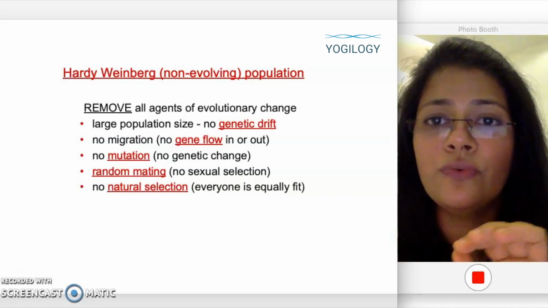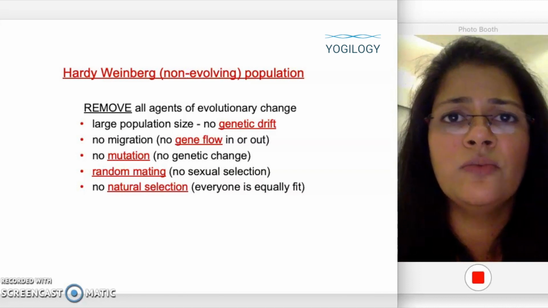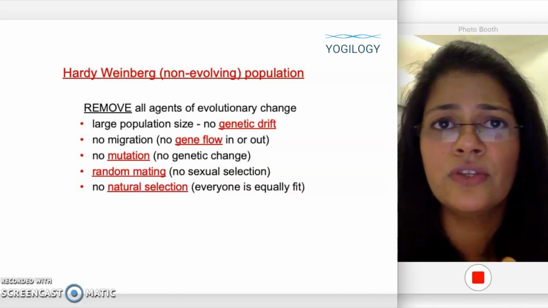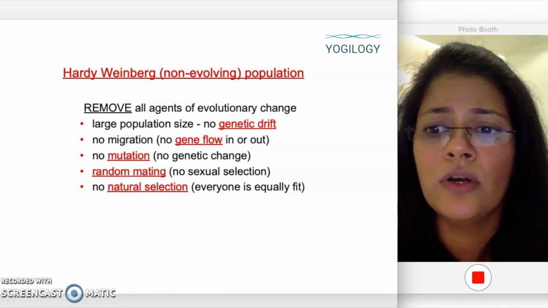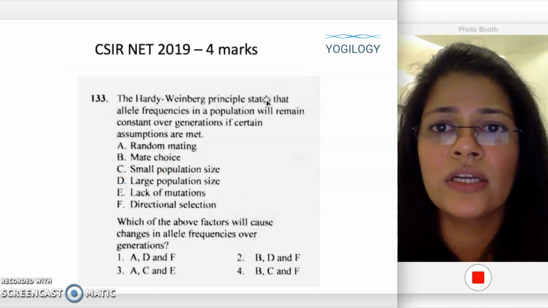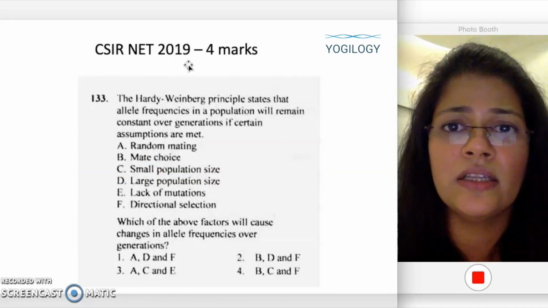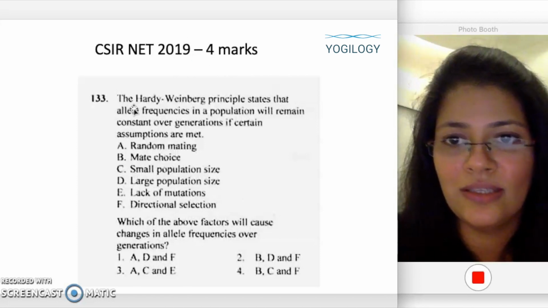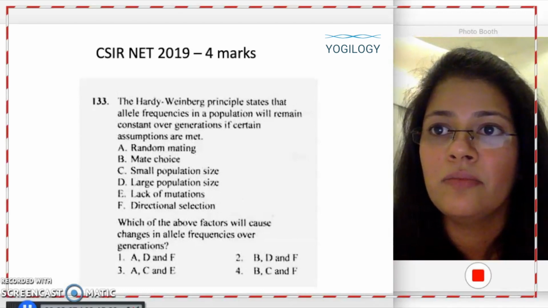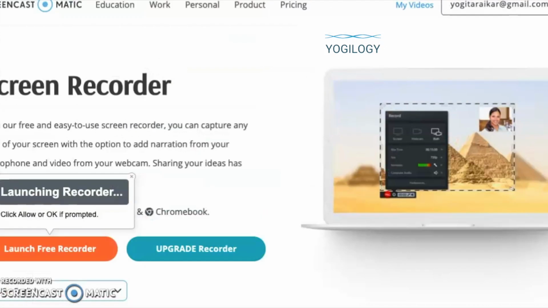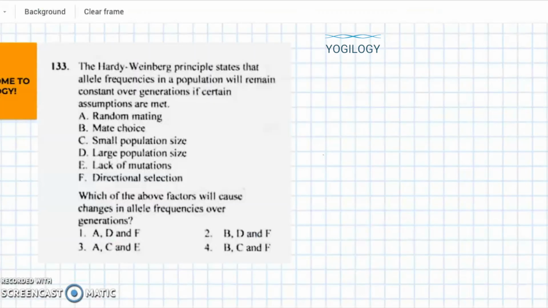So let's see which question has been asked. I have a paper over here. You can see this question that has appeared. This is CSIR NET Life Science 2019 and this question has appeared for 4 marks. So what is this question saying? Let me just move to the next screen. Here you can see the Hardy-Weinberg